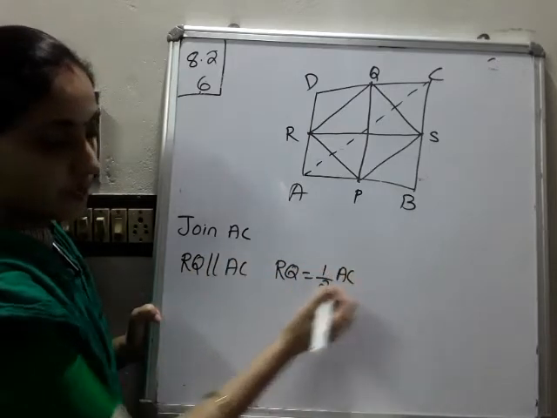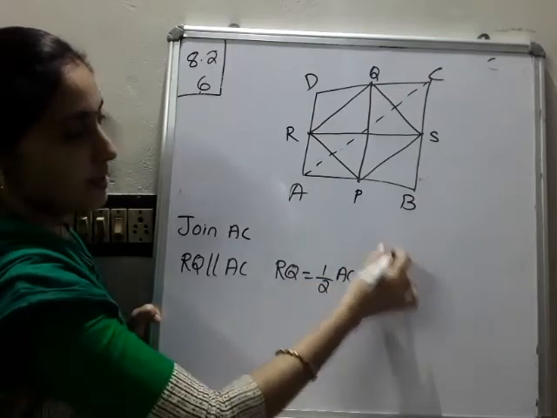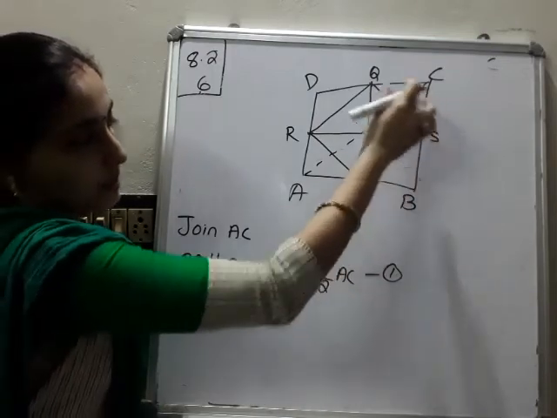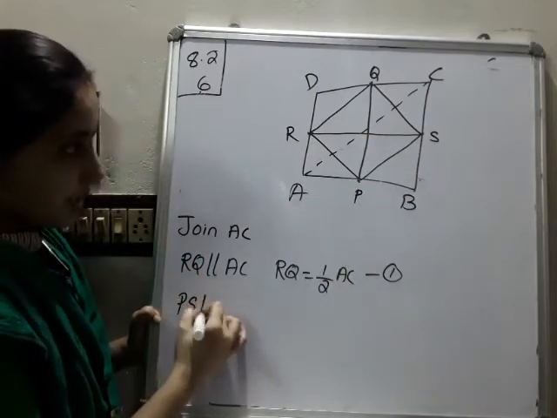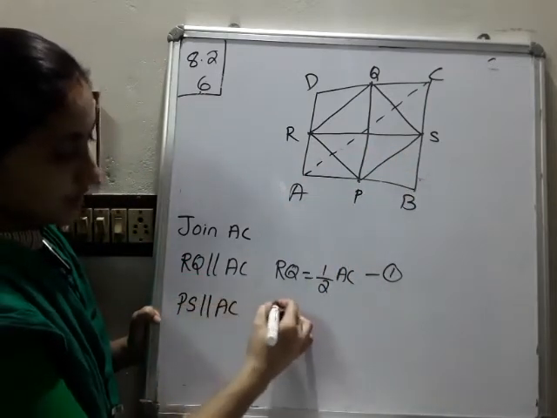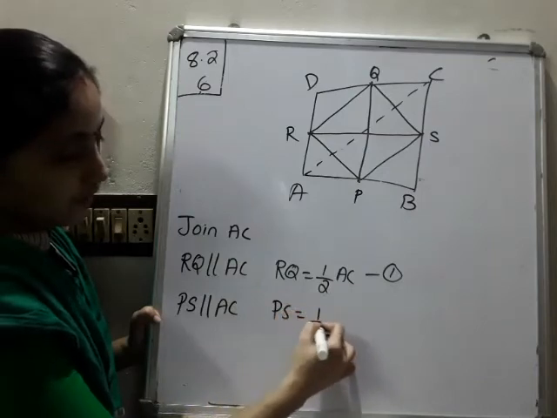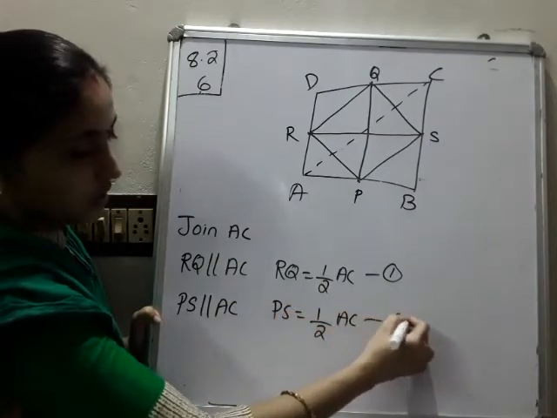Equation number 1. Similarly, P and S are the midpoints of AB and BC, so PS is parallel to AC, and PS is equal to half AC. Equation number 2.